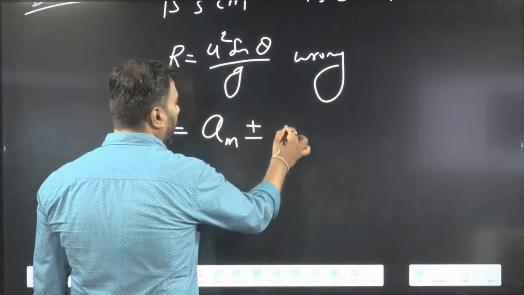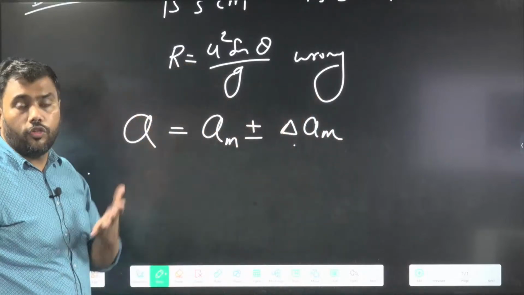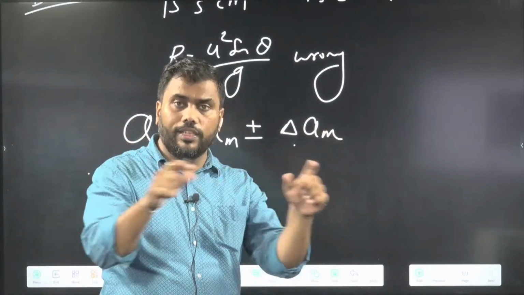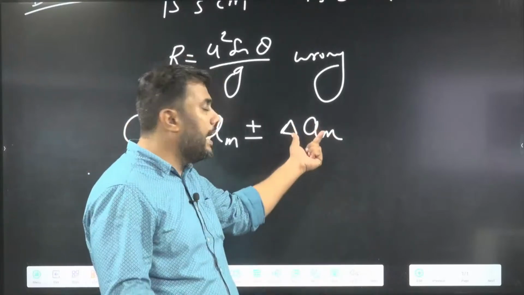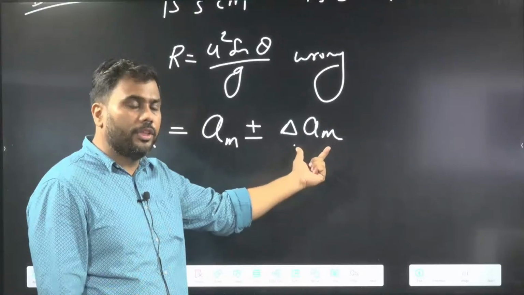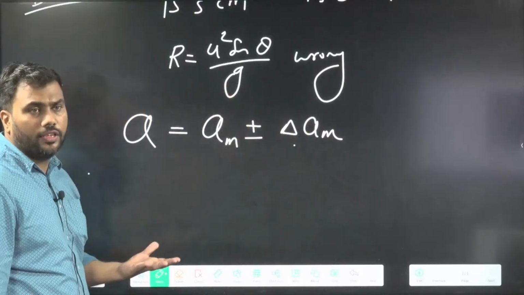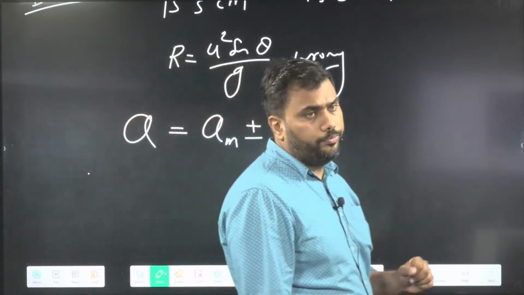Then we will also find the mean absolute error. How do we find it? The mean value subtracted from every reading gives the error in that reading, and the average of these errors is the average error in the measurements. This is how we represent a physical quantity which contains some error.